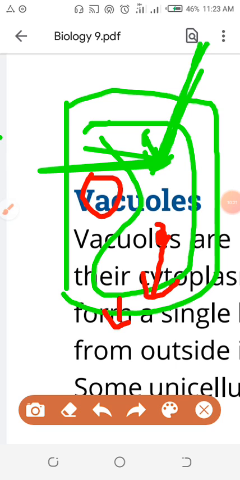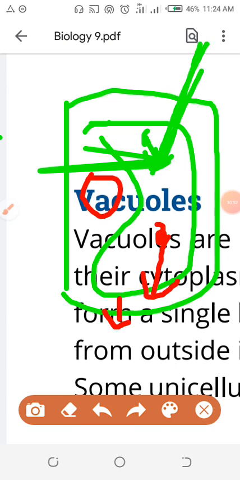This will not happen in an animal cell. So why is turgor pressure not present in the animal cell, while it is present in the plant cell? The reason is that animals have other protective systems. If you are talking about yourself, you have bones, you have cartilage, you have a much developed skeletal system to protect your body. There is no need of turgor pressure. Of course, you have no cell wall as well, because nature has given you bones. The bones are more developed structures than these simple structures.